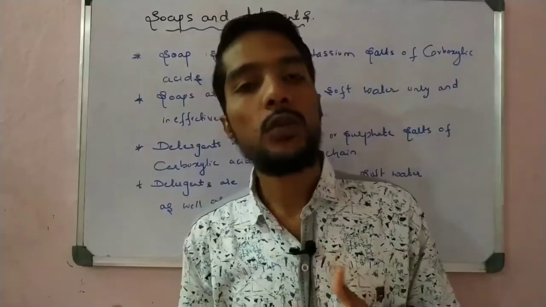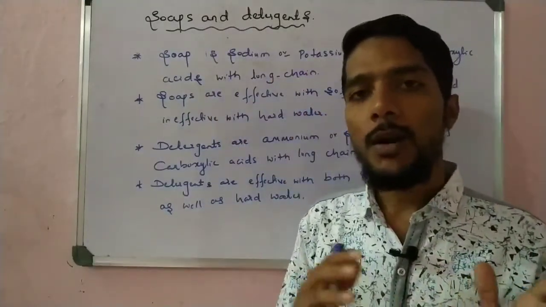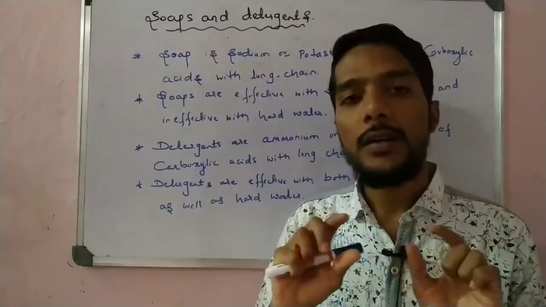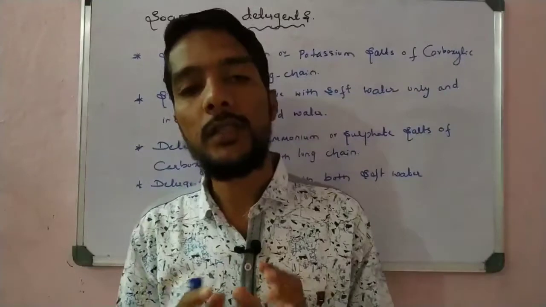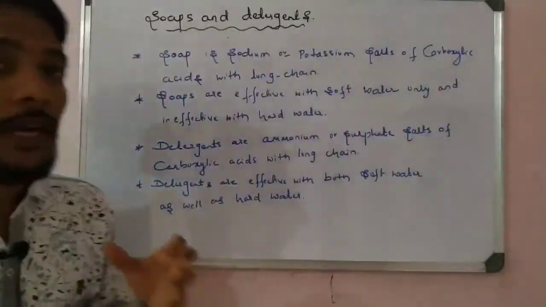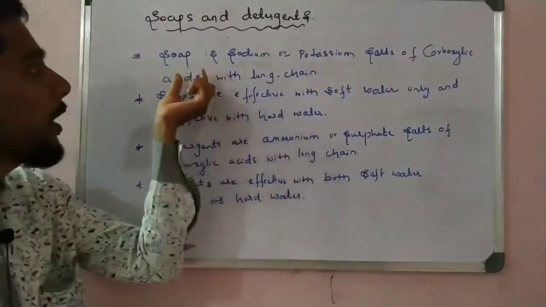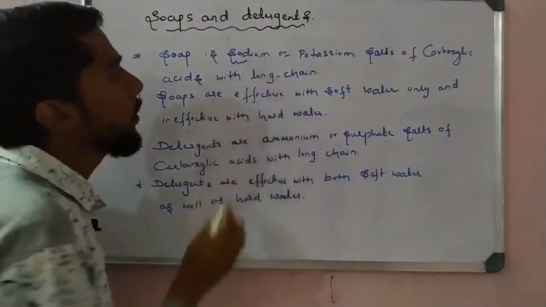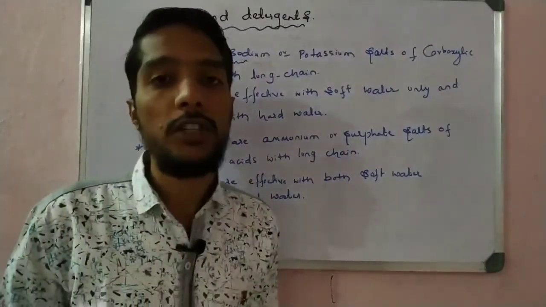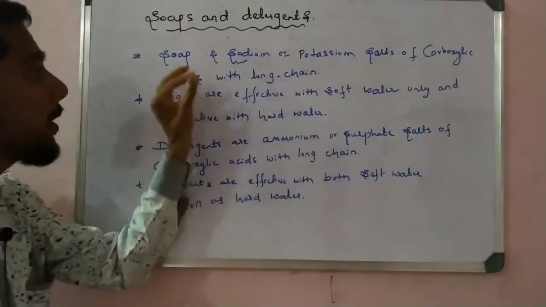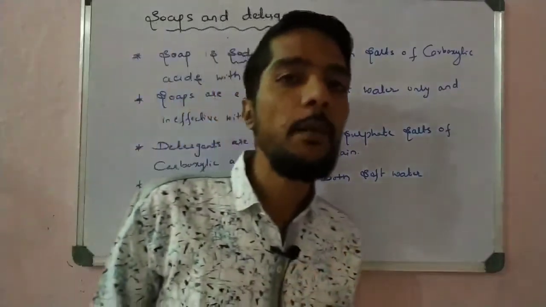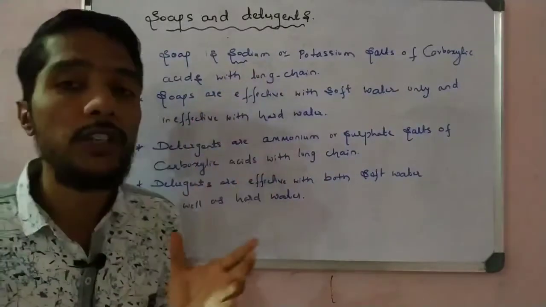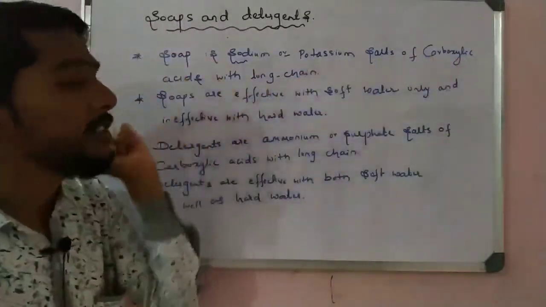We use so many soaps, so many company soaps are there, but all are the same. The company label may change, the title of the soap may change, but the content inside the soap is all the same. Let us look at the content in soap. Soaps are made up of two chemicals: one is sodium and one is potassium. These are the two chemicals present in the soap. Whatever the company, the common thing is that all soaps are made up of sodium and potassium salt along with a carboxylic acid carbon chain.